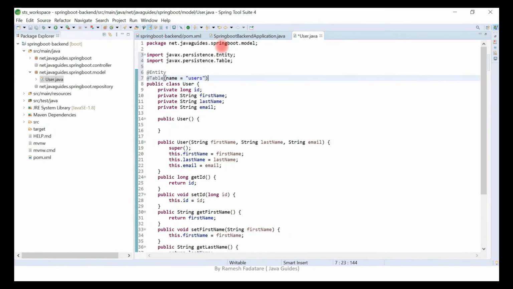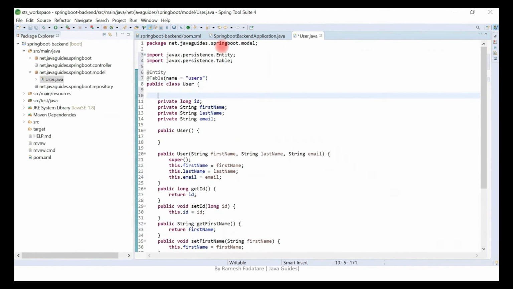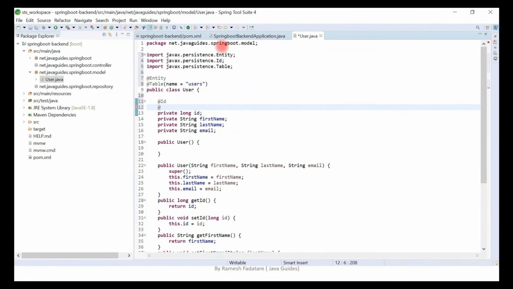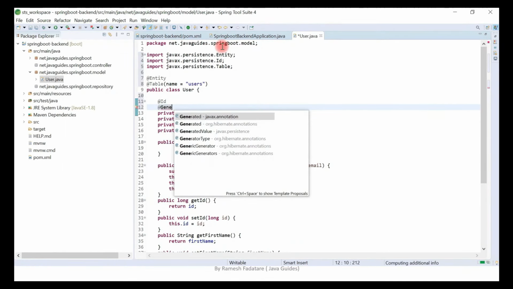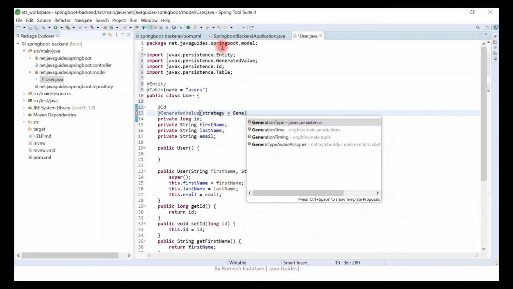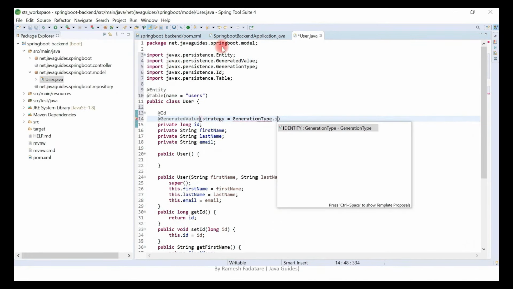Let's say users, and let's create a primary key for this table. Let's use the @Id annotation, and let's give a primary key generation strategy to this primary key, and we're going to use identity as the primary key generation strategy.